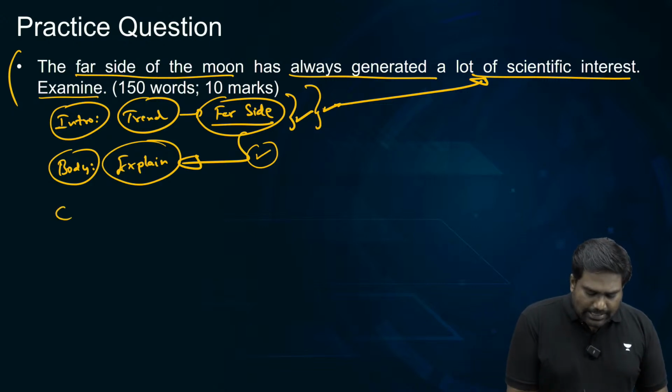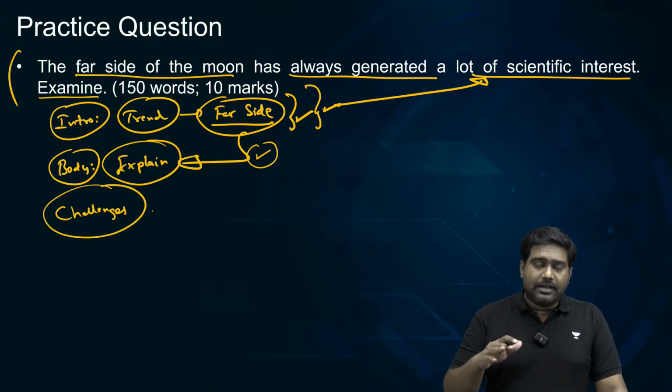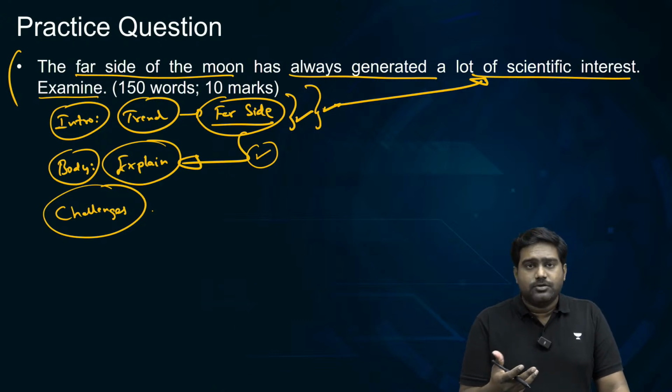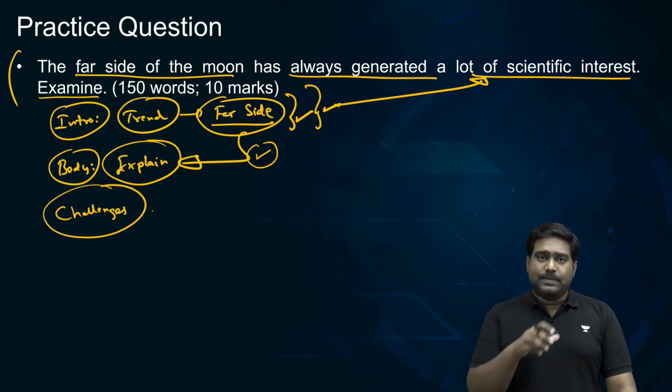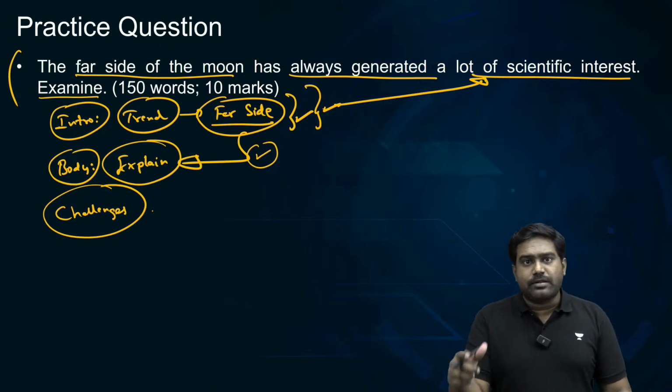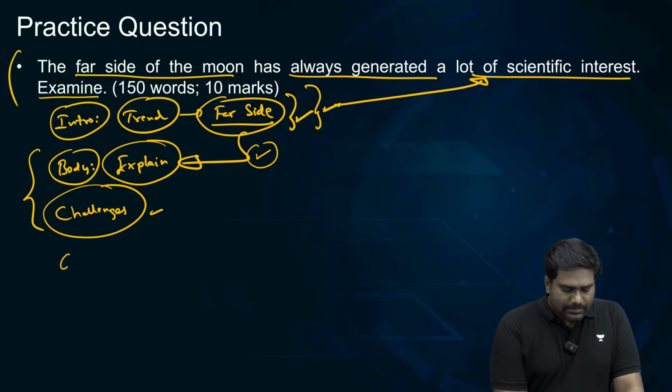But point out the challenges. It's very difficult to land because of the rough terrain, plus there is no direct line of sight, so communication is a challenge. You need a lunar orbiter or a spacecraft in the lunar orbit which can relay the communication. So this makes the mission more challenging. Then finally, conclude your answer.